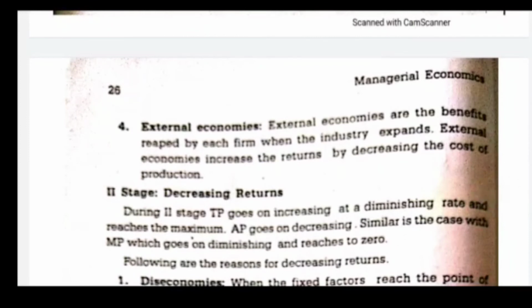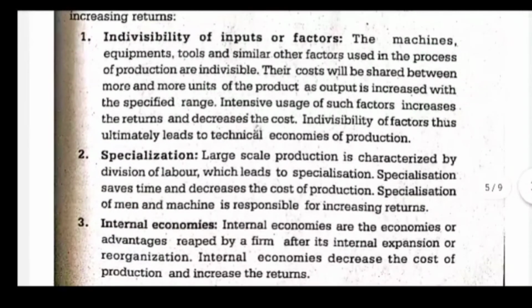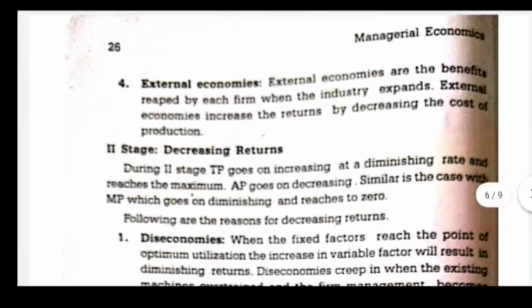Internal economies decrease the cost of production and increase the returns. Fourth, external economies. External economies are the benefits reaped by each firm when the industry expands. External economies increase the returns by decreasing the cost of production.